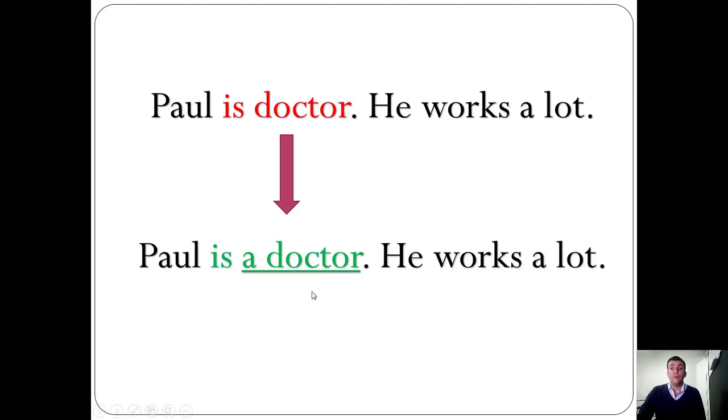Here you are. Who is a doctor? So remember, when we are talking about profession, jobs, when we are informing our jobs, we have to use the indefinite article here. I am a teacher, Paul is a doctor, and so on. Okay, this is the correct way.